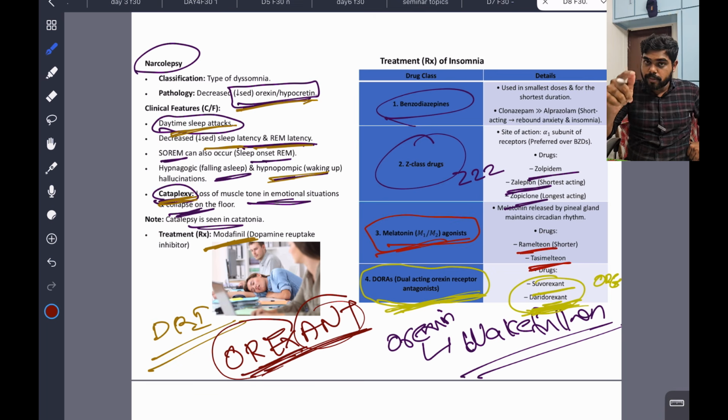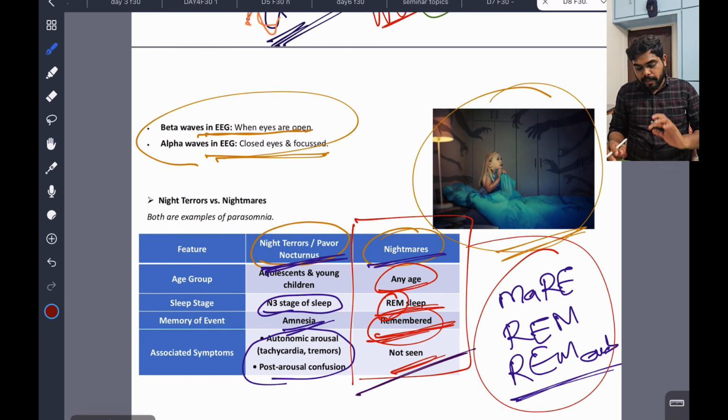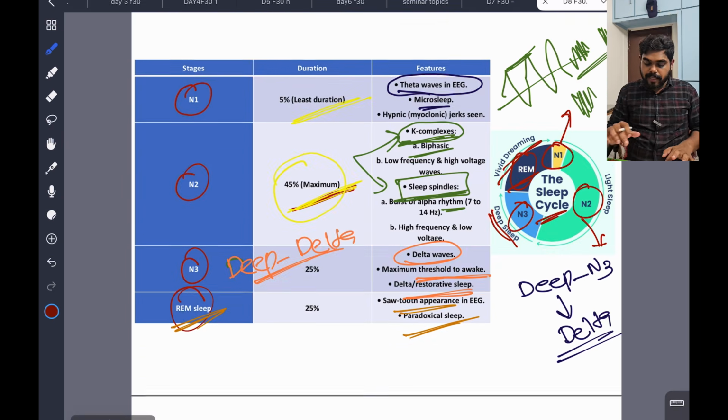This can be a potential question for the NEET exam because this is very important. Z-drugs: zolpidem, zaleplon, zopiclone. These are important. And benzodiazepines can be used. Clonazepam is most commonly used, most effective. Okay, clear? And melatonin M1 M2 agonists, we can see ramelteon, tasimelteon. This is also important. So treatment of insomnia, narcolepsy, night terrors and nightmares, and the sleep cycle and waves, these are